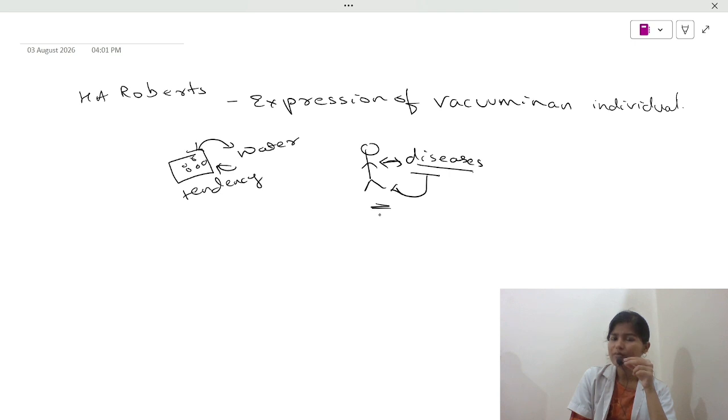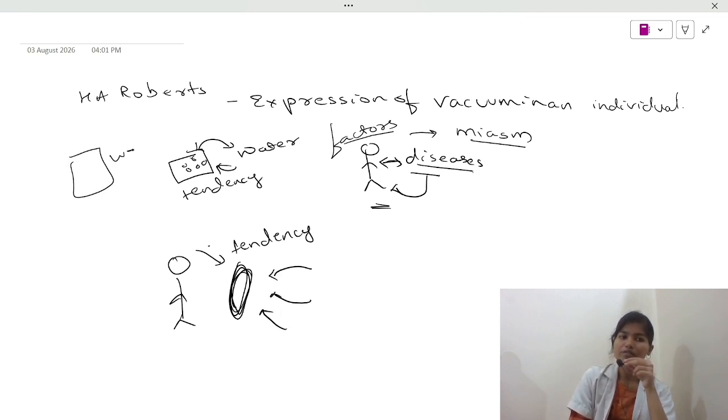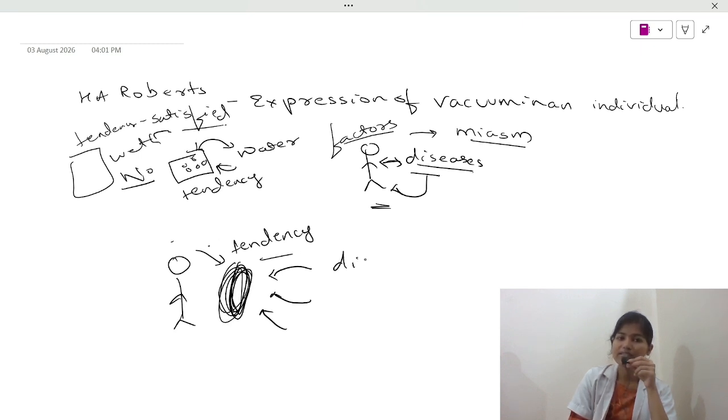Now, where does this tendency come from? It comes from the factors which were mentioned above, right? And one of the main factors is miasm. This miasm creates a vacuum. What is this vacuum? It is somewhere a tendency. It is a tendency of our body to attract diseases. And imagine a wet sponge now. Will this wet sponge attract water? No. Why? Because its tendency towards water has been satisfied. Similarly, as long as our body's tendency towards a disease remains unsatisfied, our body will keep on attracting diseases, and this is known as morbid susceptibility.